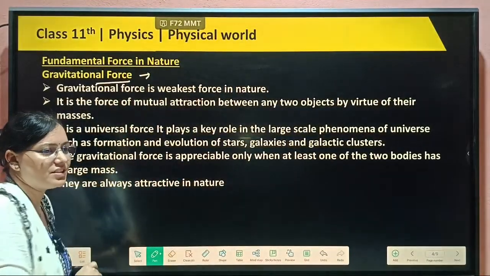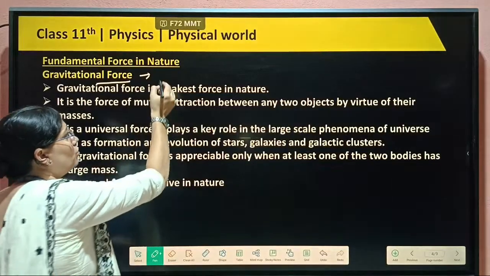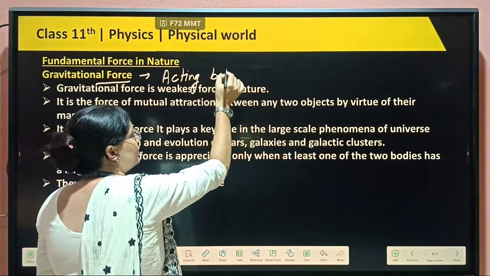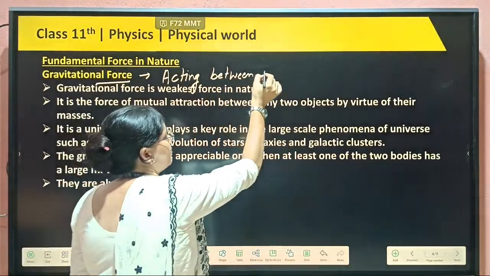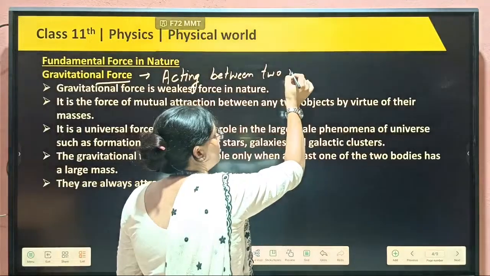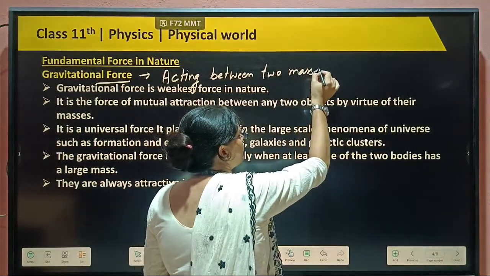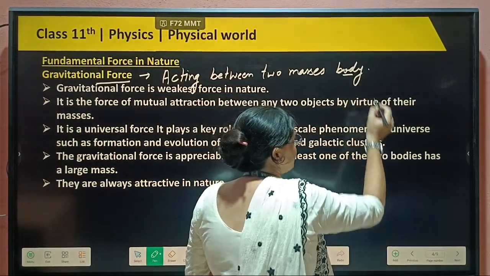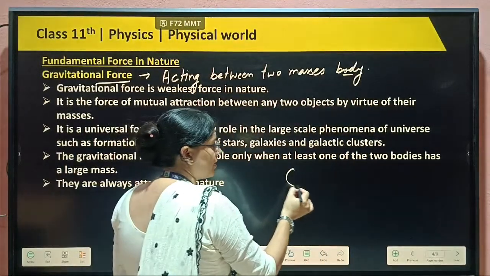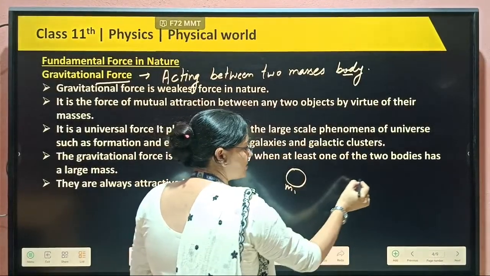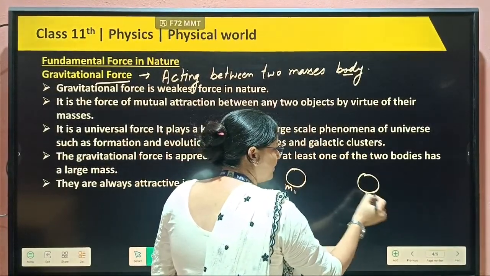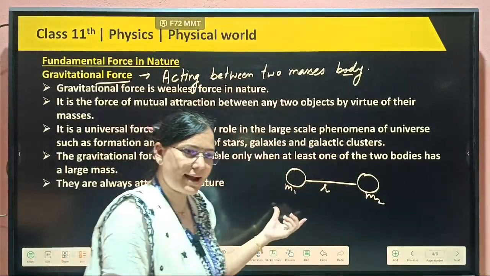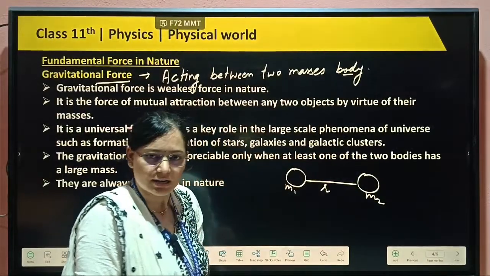So gravitational force is the force acting between two bodies having mass. For example, one mass is here and another mass is there, with some distance between them; then a force acts between them due to the masses. That is known as gravitational force.